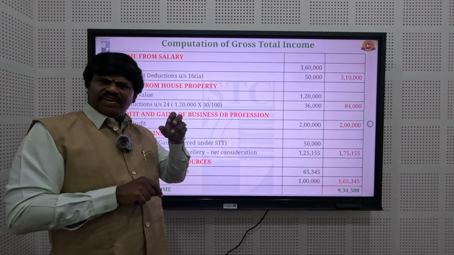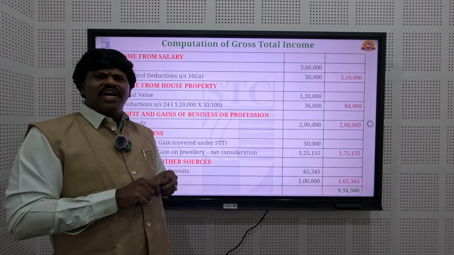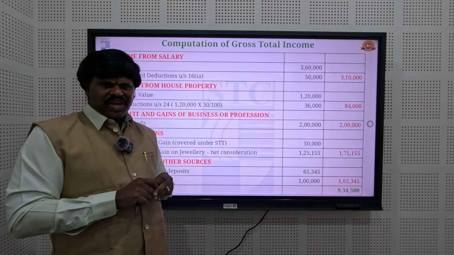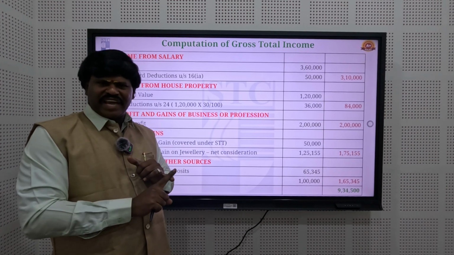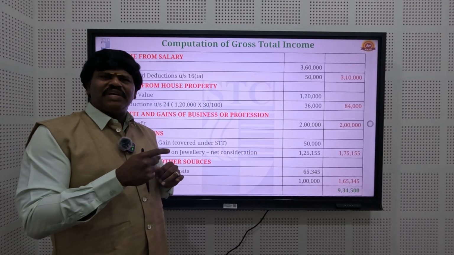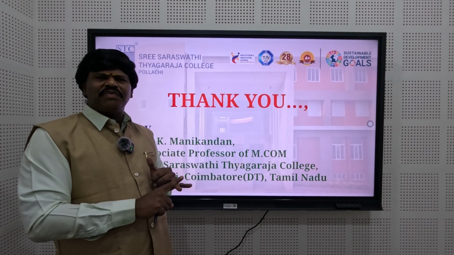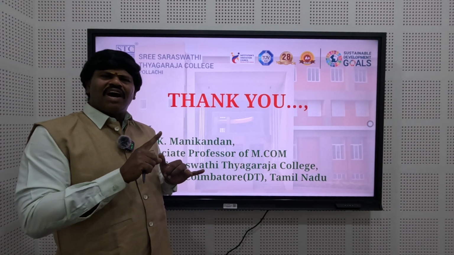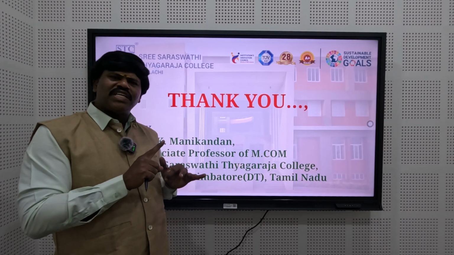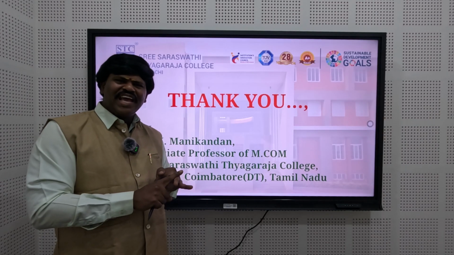From today's session we learned three important points: what is income tax, how income tax benefits society, that means how the government benefits from this income tax, and finally what methods we use for computation of gross total income.